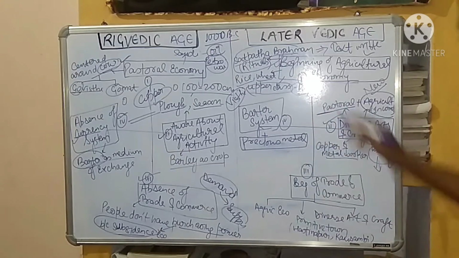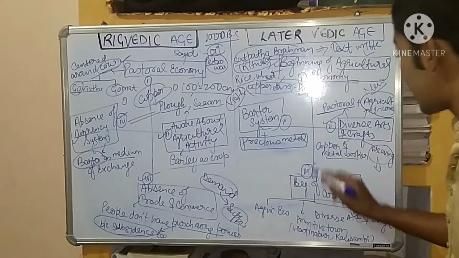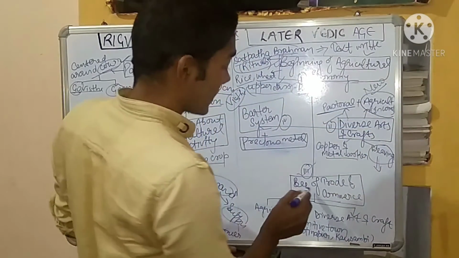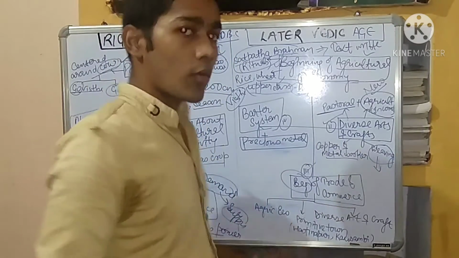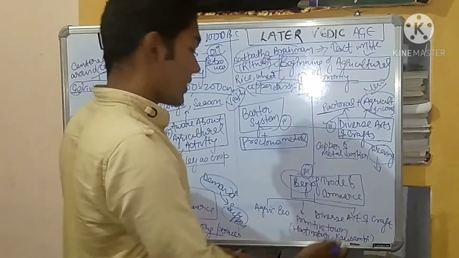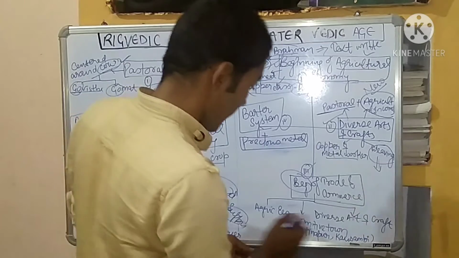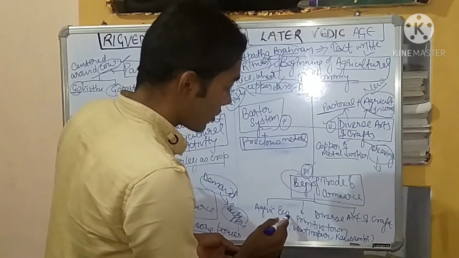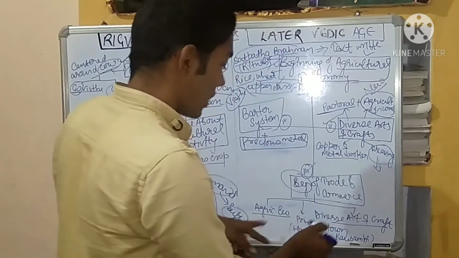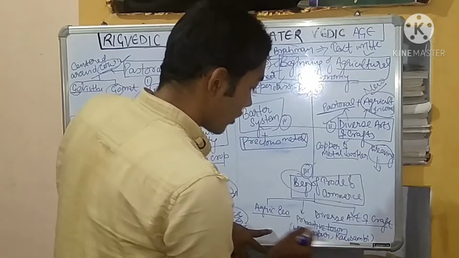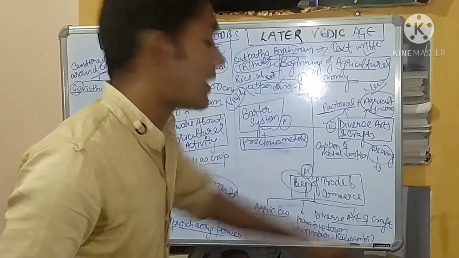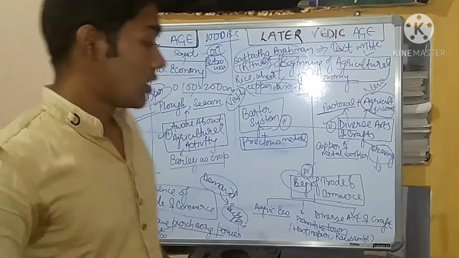Because of these two, diverse art and craft, it begins the beginning of trade and commerce. We have written here, beginning of trade and commerce. It means trade and commerce began, though it was not in the full-fledged age. So why did trade and commerce begin? Since the new source of income was promoted, that is, the agricultural economy was born, diverse art and craft got promoted, and also the primitive town was there. Primitive towns, for example Hastinapur and Kaushambi, got promoted at the end of the later Vedic age.